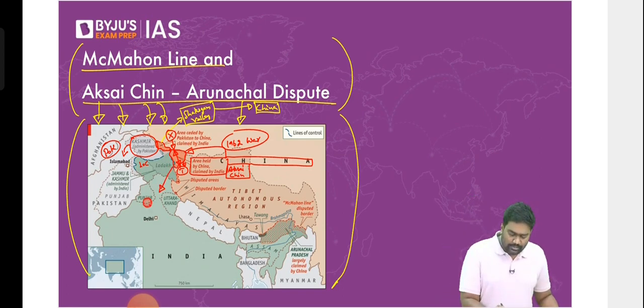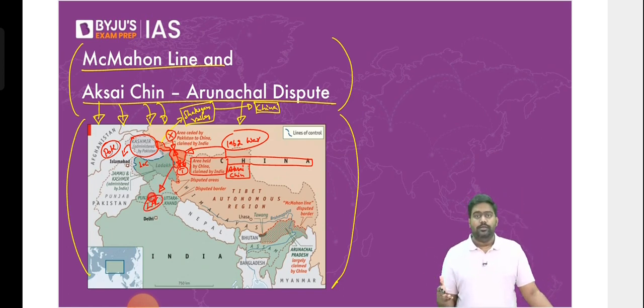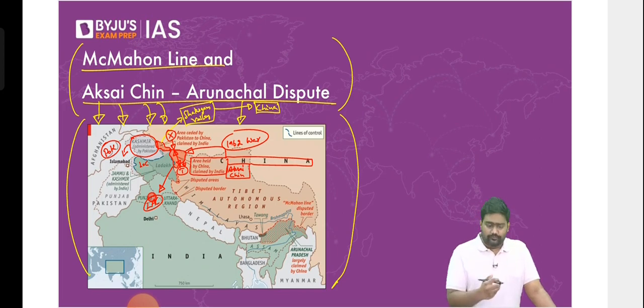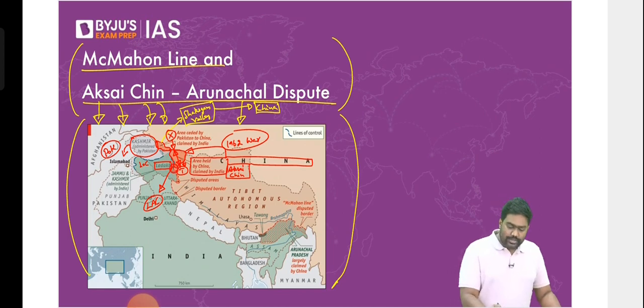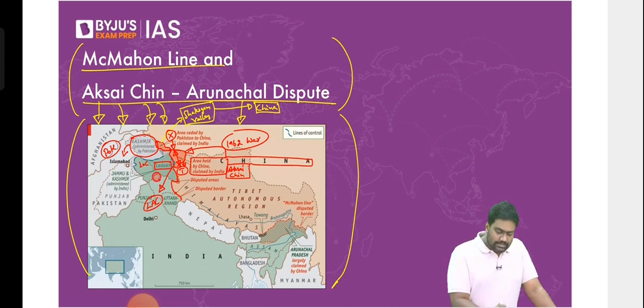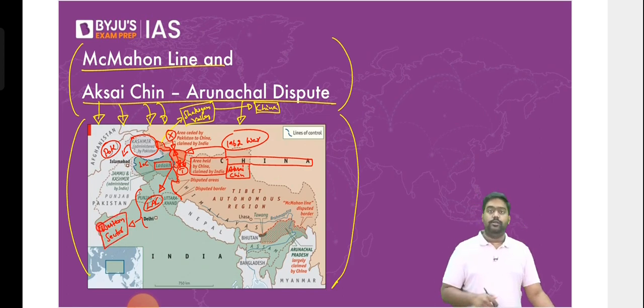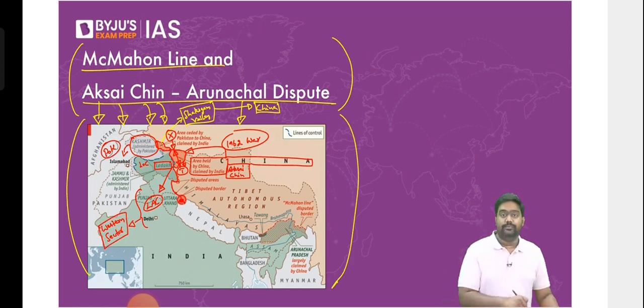So here we have a temporary border, a de facto border called LAC, the line of actual control. Since it's an active dispute, an ongoing conflict in the Ladakh sector, the temporary border between India and China is called LAC, line of actual control. This, along with the borders along Himachal Pradesh and Uttarakhand, represents the western sector of the border. The western sector of the India-China border, from Ladakh till Uttarakhand, till this junction here with Nepal, till Kalapani.